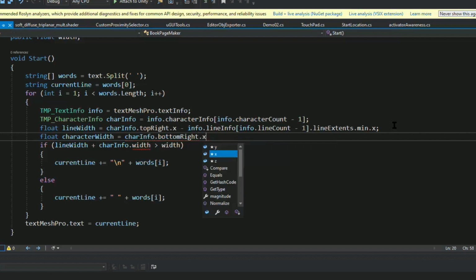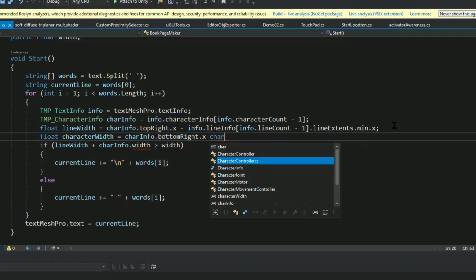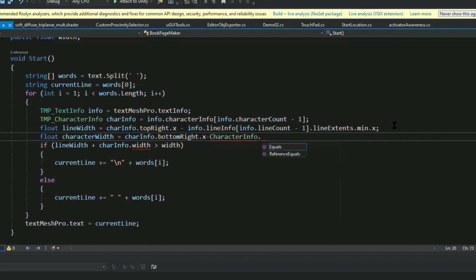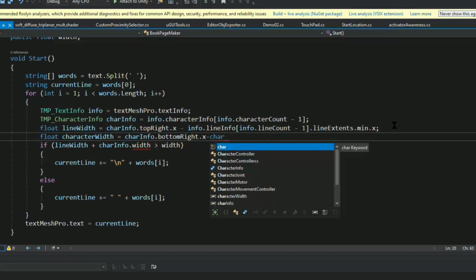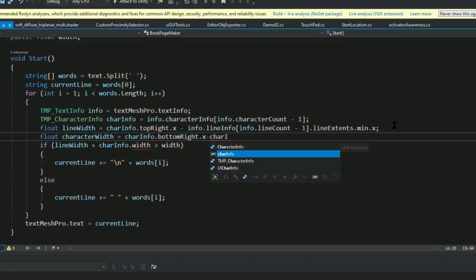Although I'm starting to notice other problems in the code. For example, we're checking the width of the TextMesh Pro, but we haven't assigned it any value yet. So that doesn't make any sense.